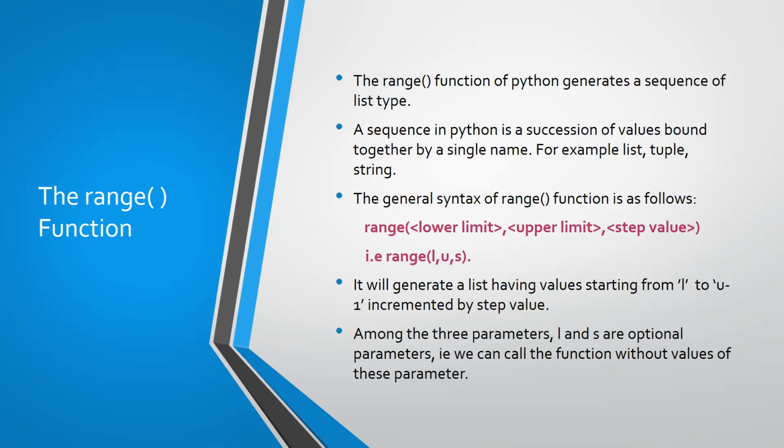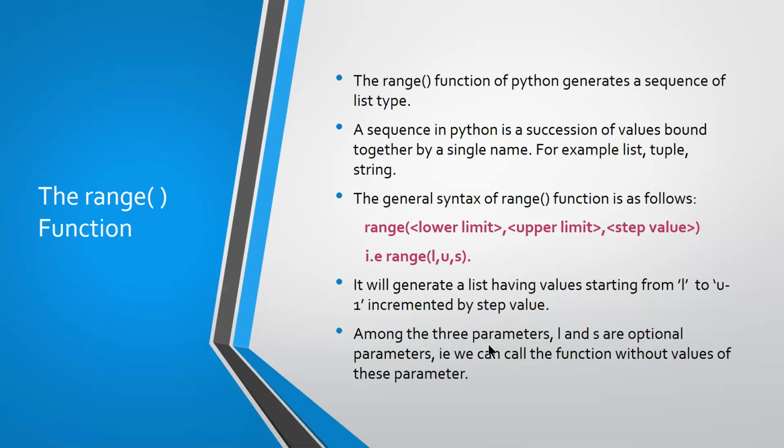If you give 1 comma 10, it will generate the list of values from 1 up to upper limit minus 1, so 1, 2, 3, 4, 5, 6, 7, 8, 9. So it generates values from lower limit to upper limit minus 1, incremented by step value.